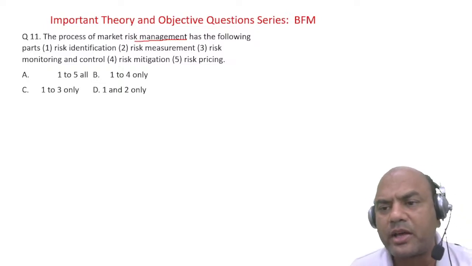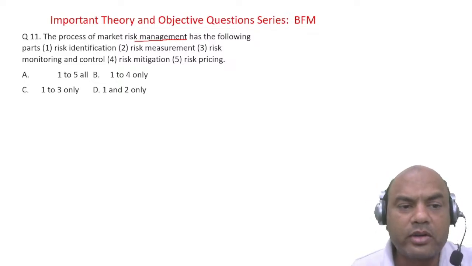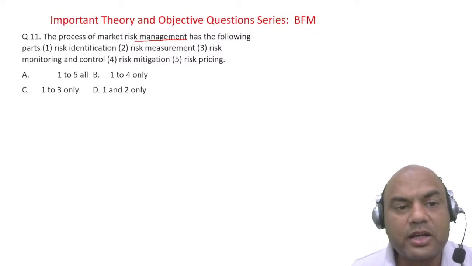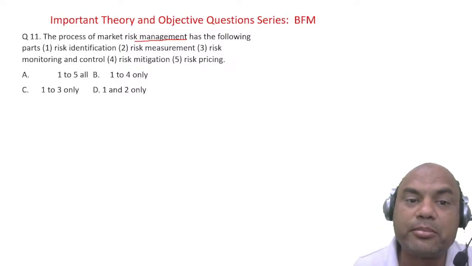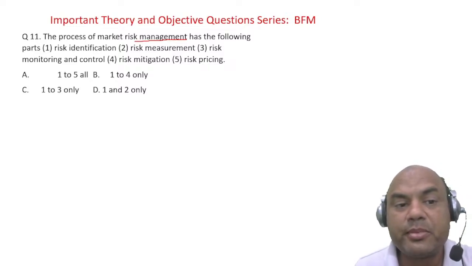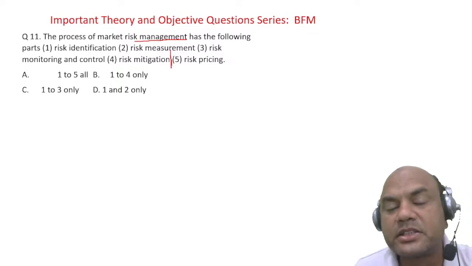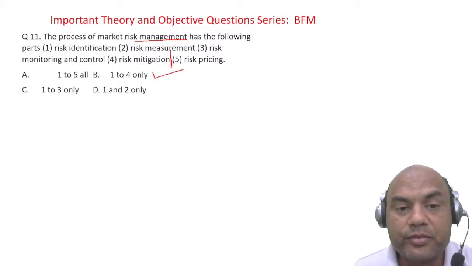Ideally, what do you think it should have? What do you think? All of them? 1 to 5 all? I am saying the answer is 1 to 5 all. Again, you have fallen in the trap. Why trap? Because you haven't studied this concept very clearly. See this important part, risk management. Management means identify the risk, measure the risk, monitor the risk and mitigate the risk. Pricing is not the part of risk management. Pricing is different. So the answer is 1 to 4 all, not 1 to 5.